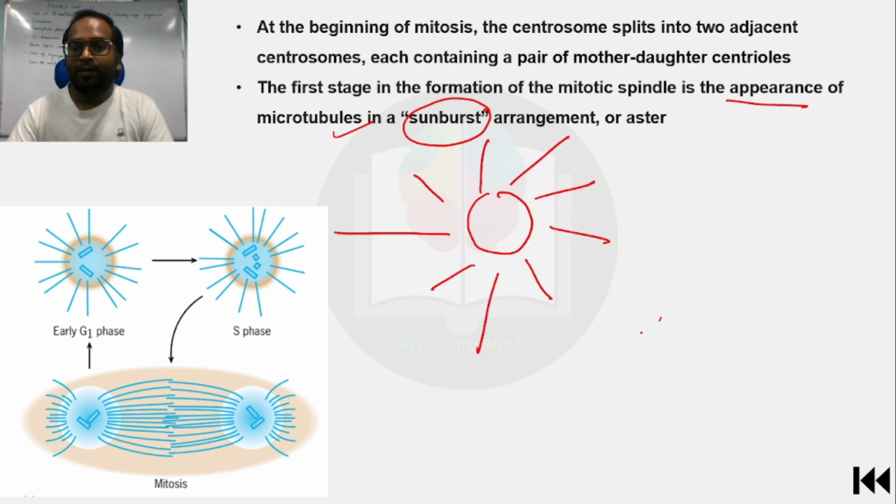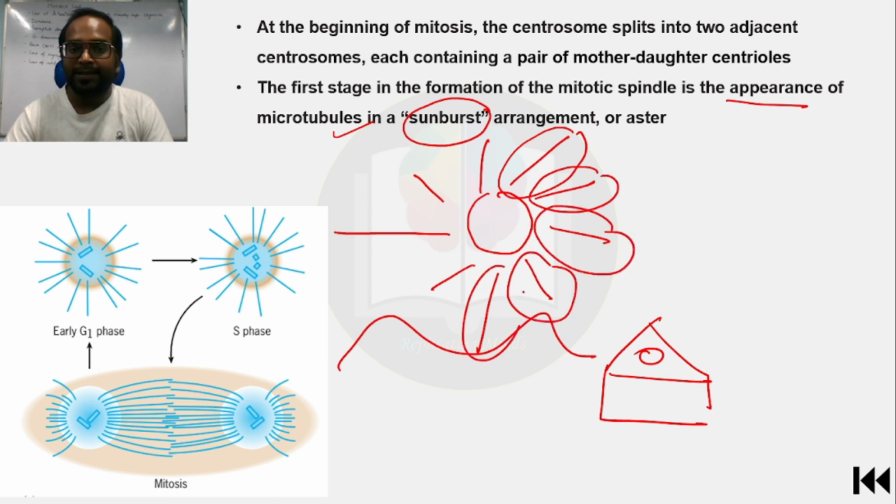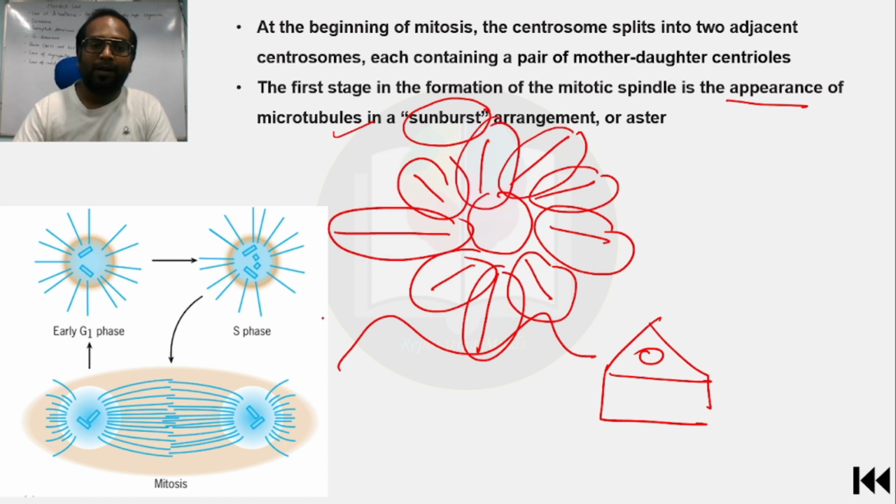Okay, and we used to make hearts like this, hills like this, right? So how did we draw the sun? By drawing these sunburst rays. Okay, so the formation of mitotic spindle fibers also takes place in a sunburst arrangement.